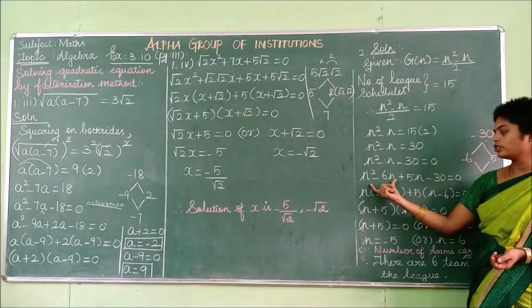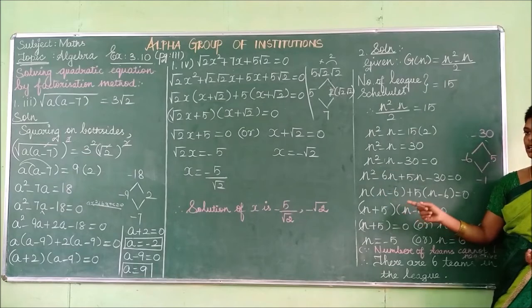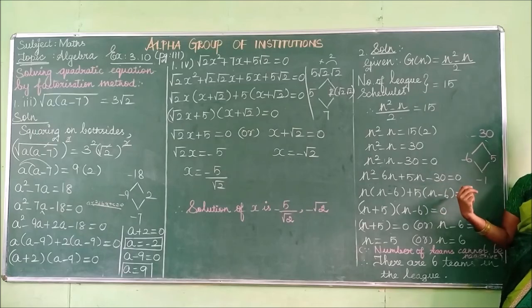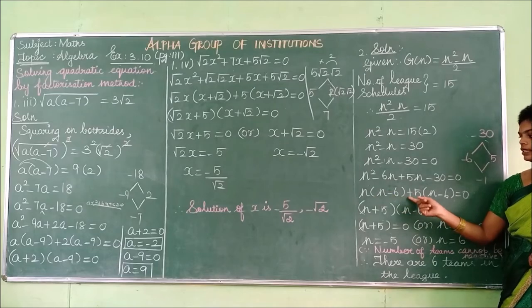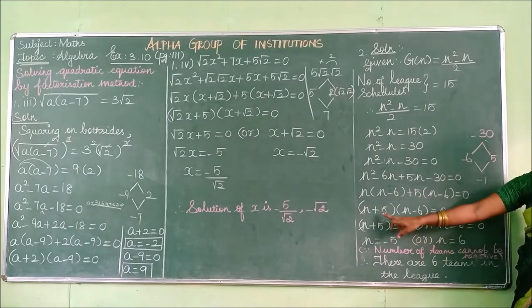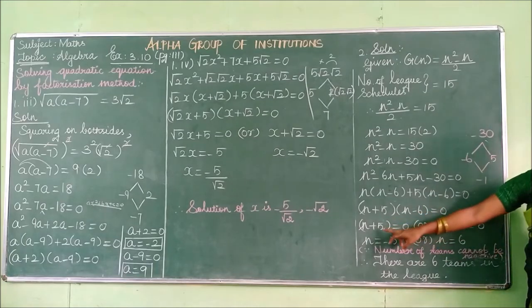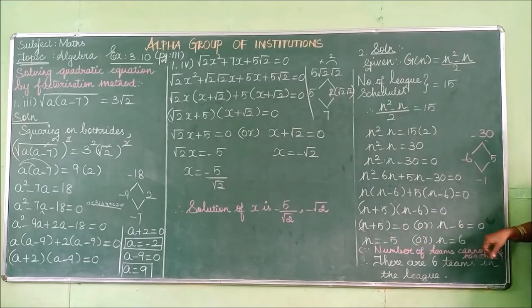Then comparing these two terms, you will get n as common. What are the other terms? n minus 6. When you consider these other two terms, you take 5 as common. So 5 times n minus 6, which is equal to 0. n minus 6 is the common term. You have to combine this with n plus 5. Both terms will be equal to 0. So n plus 5 which is equal to 0. n minus 6 which is also equal to 0. This positive sign changes to this side, it will be negative. This negative goes to this side and becomes positive.